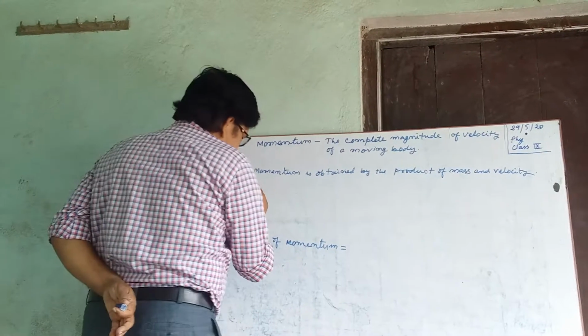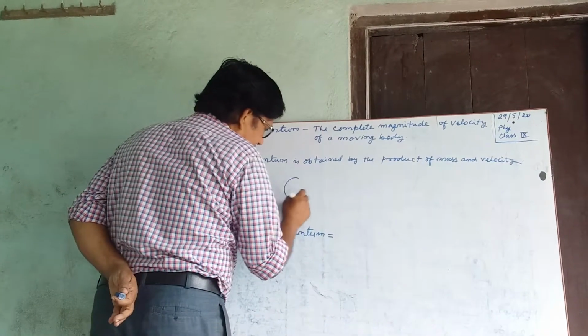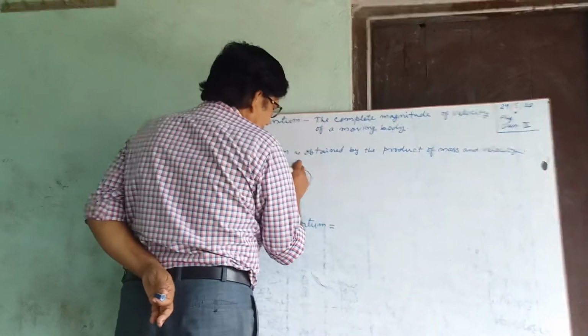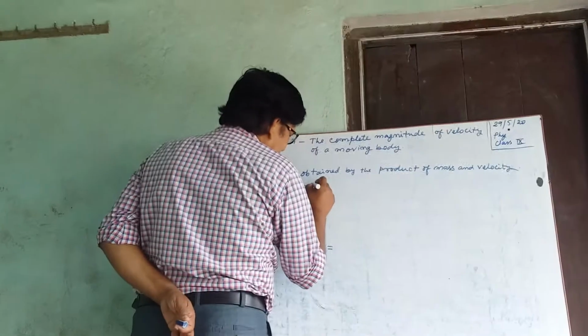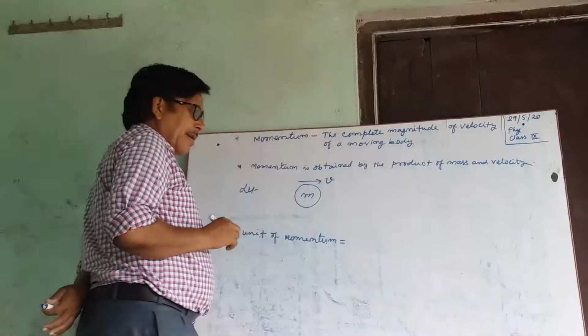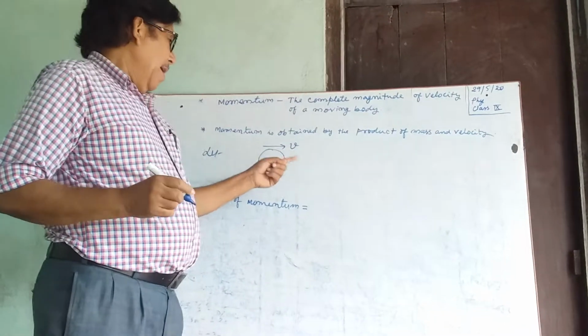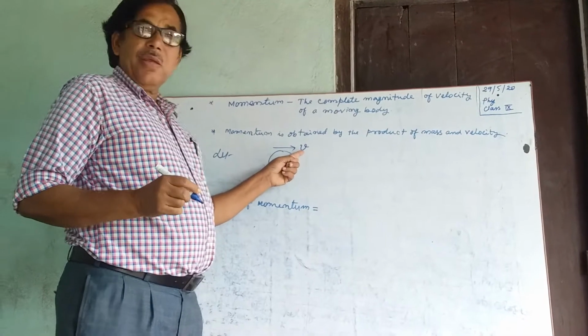Let m be the mass of a body, and it is moving with velocity v. Mass of the body is m and velocity of the body is v.